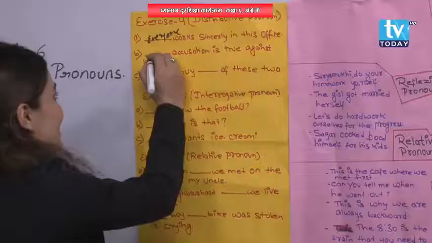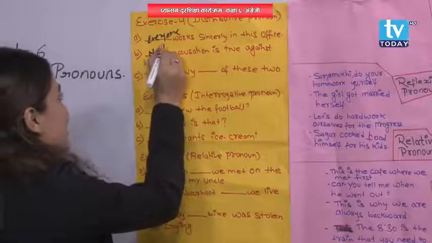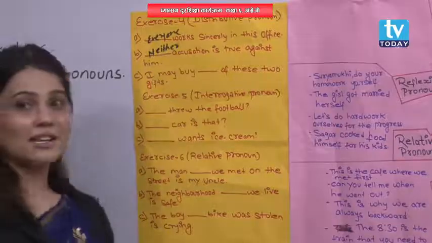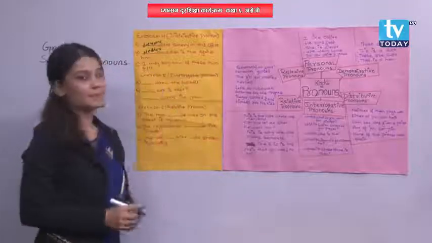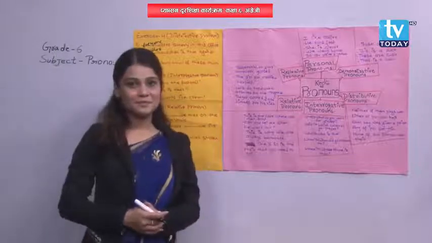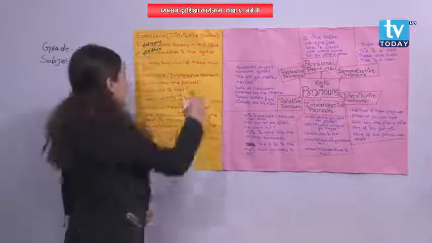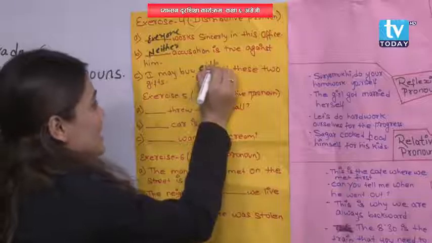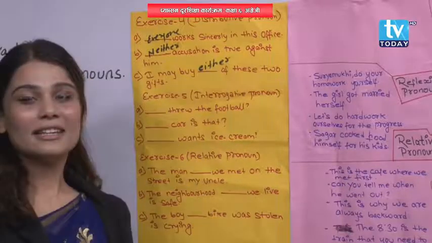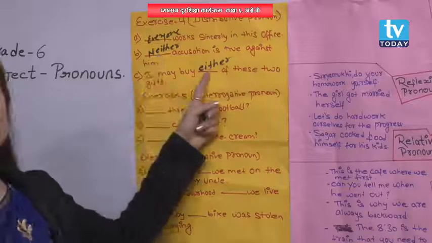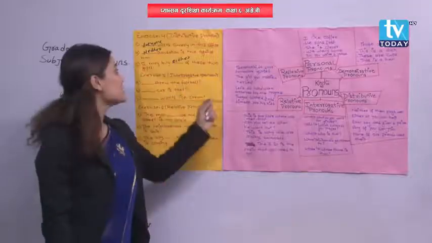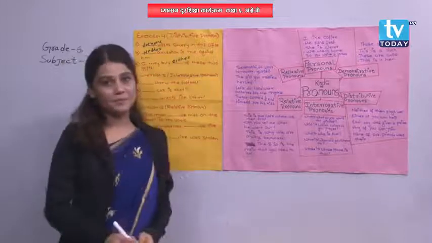Yes, neither. N-E-I-T-H-E-R, neither. I may buy dash of these 2 gifts. What will be the answer here? Either. E-I-T-H-E-R, either. Everyone, neither, either. These are the few examples of distributive pronoun.